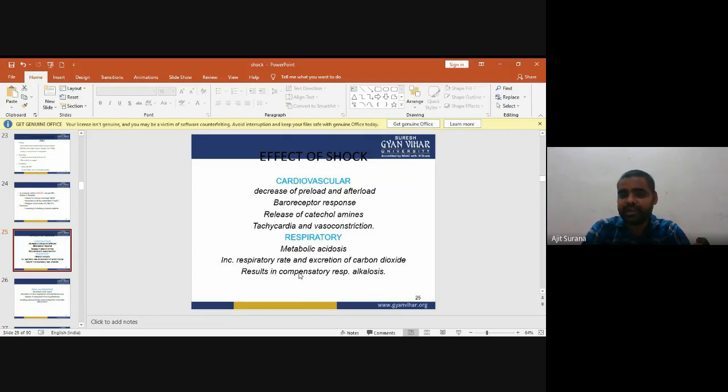First, metabolic acidosis occurs, with increased respiratory rate and excretion of carbon dioxide. The increased respiratory excretion of carbon dioxide results in compensatory respiratory alkalosis.